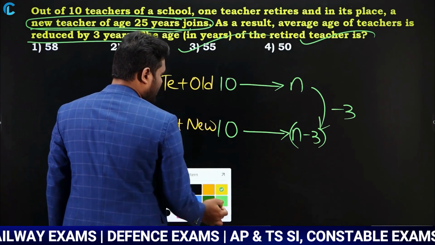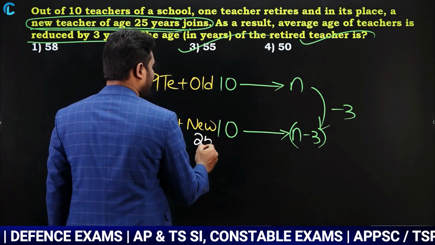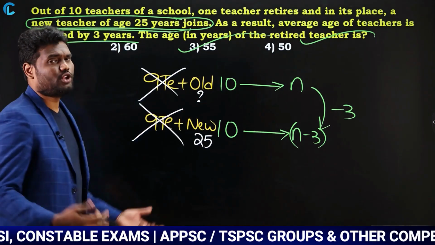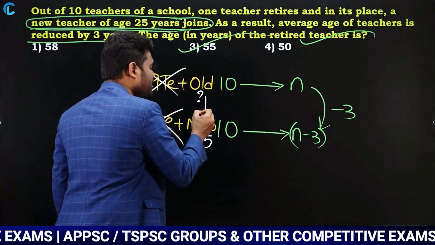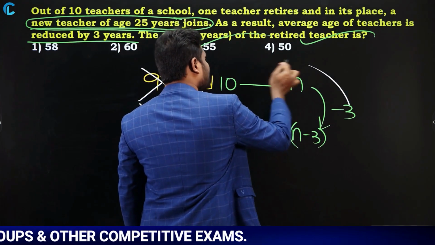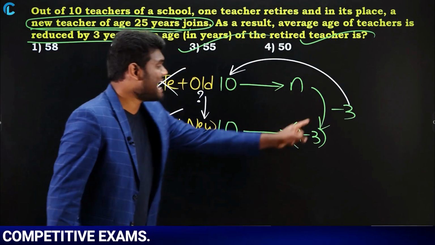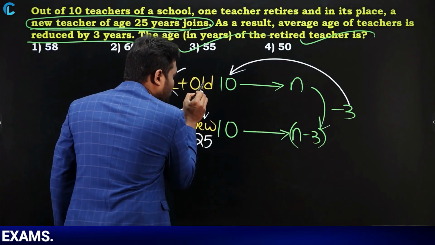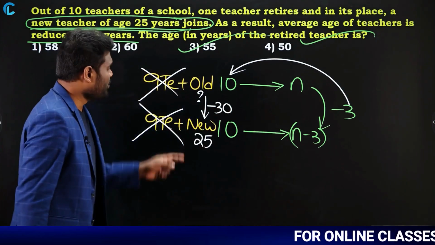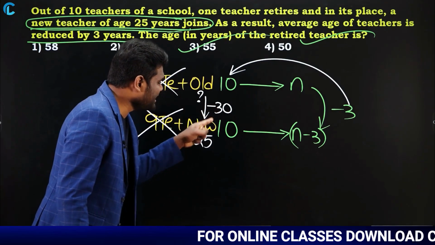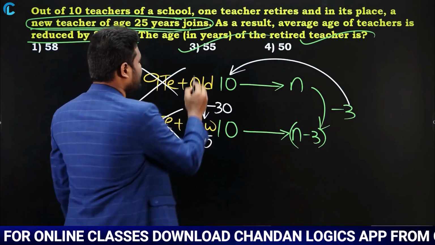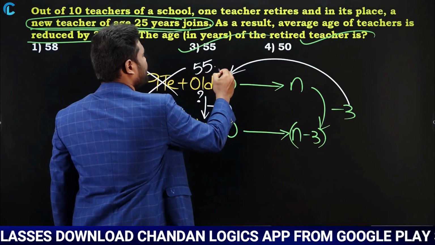Now it is saying this new teacher's age is 25 years. What is the age of the old teacher? Anyway, these 9 teachers are common, so you neglect those 9 teachers. Now you have a difference between only the old teacher and the new teacher. Now look here, the right-hand side difference is 3. 3 into 10 is 30, as it is minus 30, which means between the old teacher and the new teacher you have a difference of 30. From the old teacher, if you subtract 30, you get the new teacher. To find the old teacher, you need to add that 30. So 25 plus 30, we can say that the old teacher is going to be 55 years.